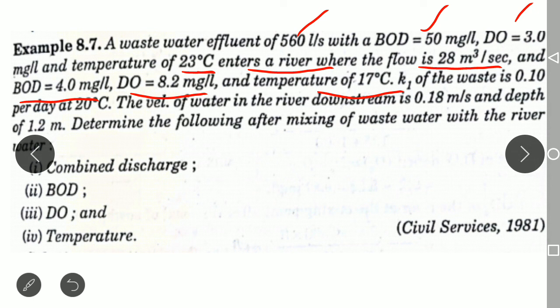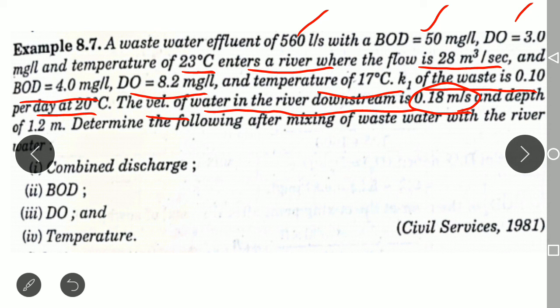And K1, the rate constant of the waste, is 0.1 per day at 20 degrees Celsius. That is, the K1 value at 20 degrees Celsius is 0.1. Clear? Then the velocity of the water in the river at the downstream side, what may it be? It is 0.18 meter per second and the depth is 1.2 meter.